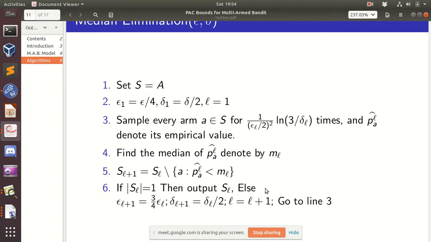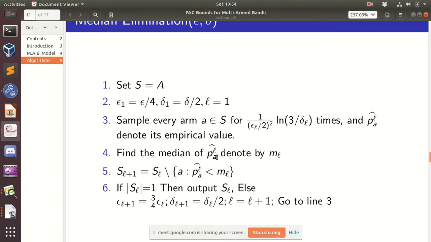Once more would be good. So basically, initially we have a set of arms, and we are sampling it for this many times. Naturally we'll get empirical means of every arm. Out of that we discard those arms which are less than the median.